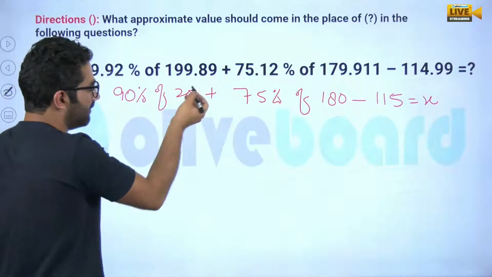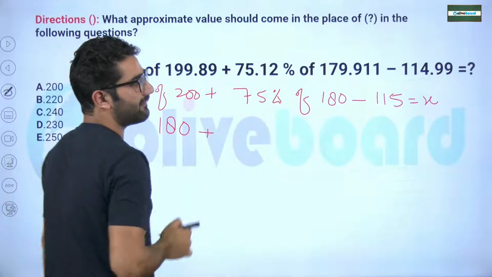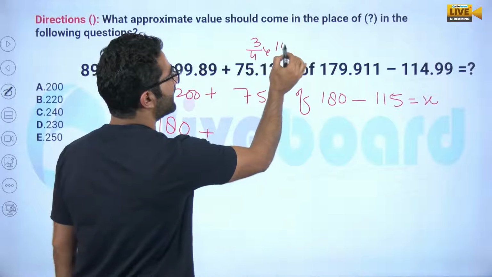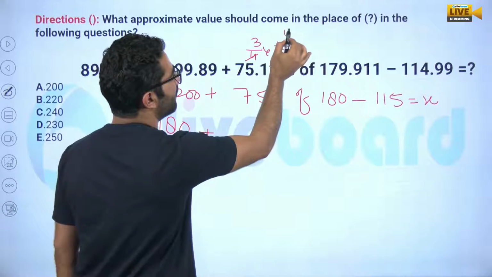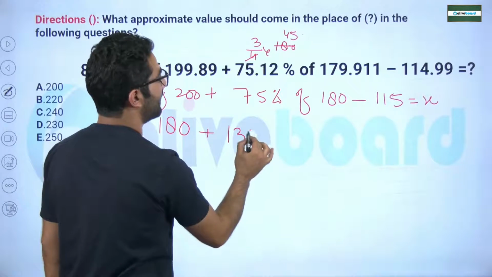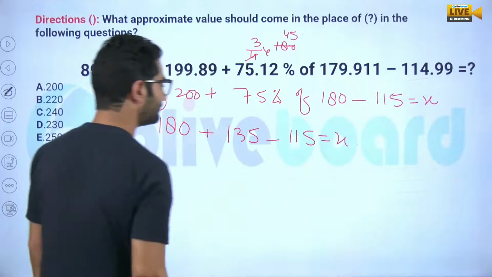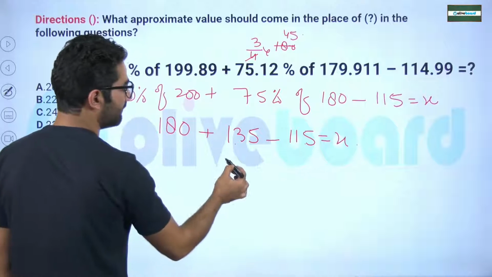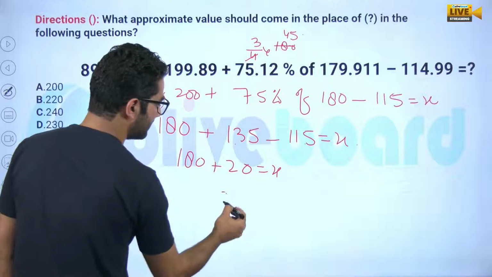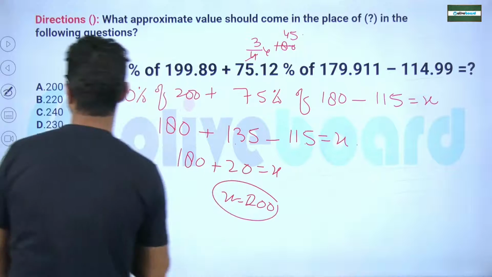So 90% will be definitely 180. Plus, sir, 75% is nothing but 3 by 4. Sir, 3 by 4 of 180, 4 times 45, this into this, I think it will be 135. Good. Minus 115, that is the value of x. By subtracting this, we get 20. And what we have? 180. And that was the value of x. X will be, this should be 200. That was your option number.